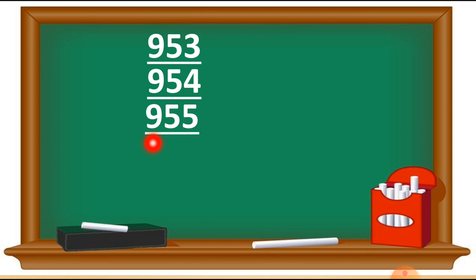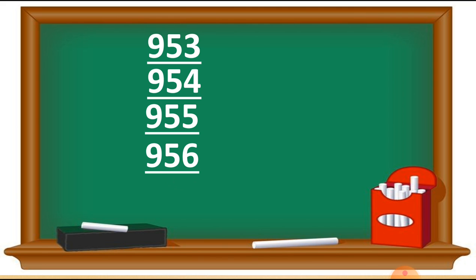So we can write this number 955. So after this 55 number, the number 56 will come. So we can write this number as 956, and we can read this as 956. So after 56, the number 57 will come.